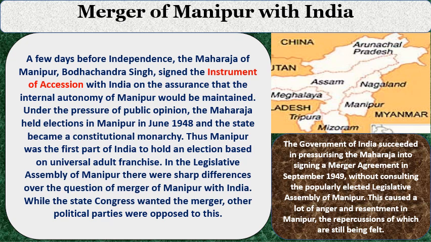Constitutional monarchy means the king is a nominal head of the state. The elected government will look after all administrative affairs. Thus, Manipur was the first part of India to hold an election based on universal adult franchise. In the Legislative Assembly of Manipur, there were sharp differences over the question of merger of Manipur with India. While the state Congress wanted merger, other political parties were opposed to this.